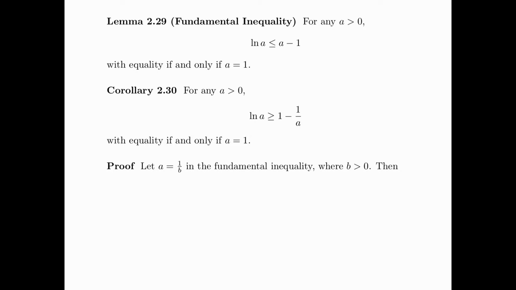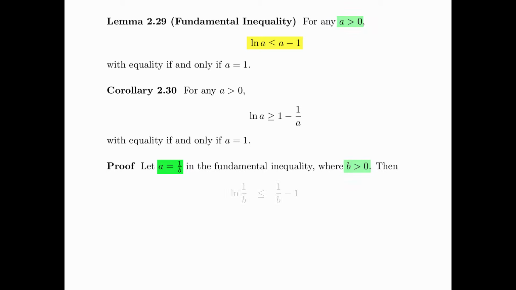Here is the proof of the corollary. Let a equal 1 over b in the fundamental inequality log a less than or equal to a minus 1, where b is bigger than 0, so that a, which is equal to 1 over b, is also bigger than 0.